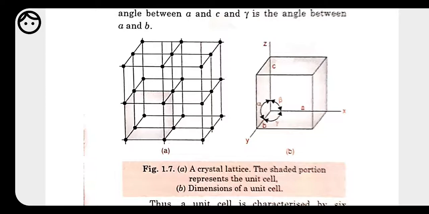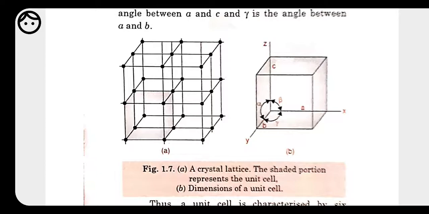The angle between y and z is taken as alpha, the angle between z and x is taken as beta, and the angle between x and y is taken as gamma. The length along the x axis is taken as a, along the y axis as b, and along the z axis as c.